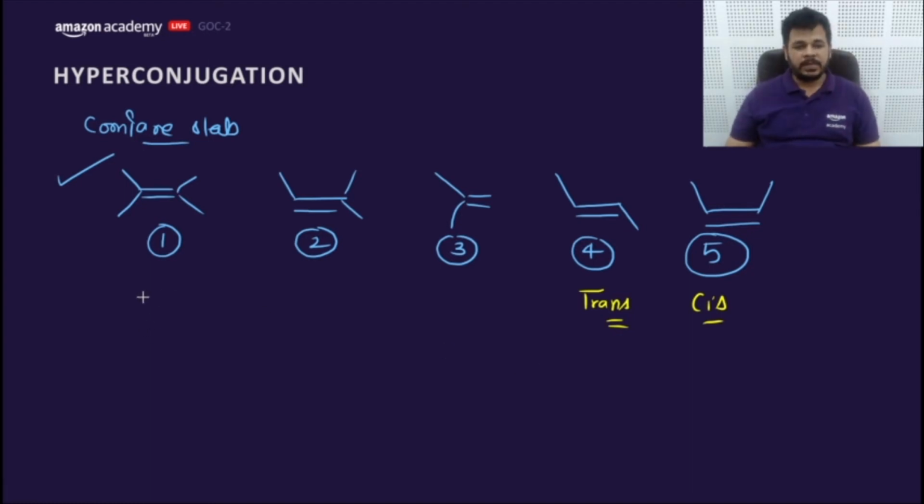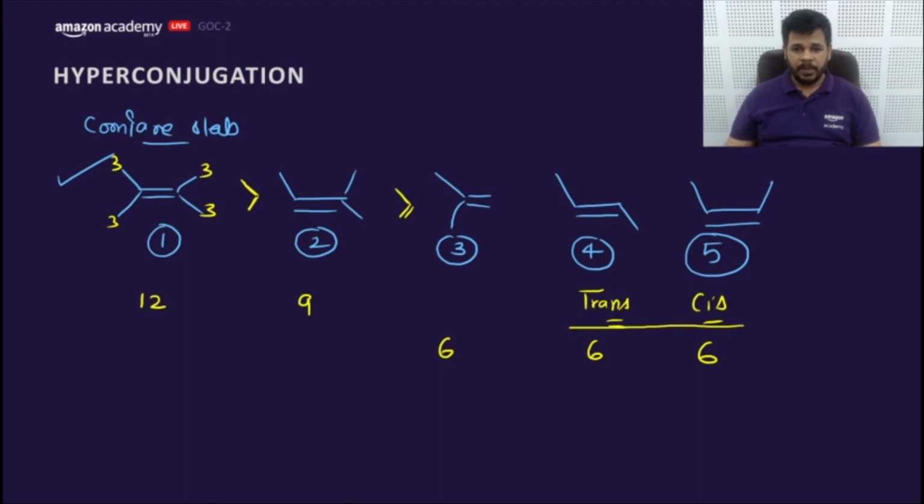Okay, firstly we will count the alpha H. It has 12 alpha H, 3 plus 3 plus 3 plus 3. It has 9 alpha H, it has 6 alpha H, it has 6, and this one also has 6 alpha H. So we can point these orders easily.